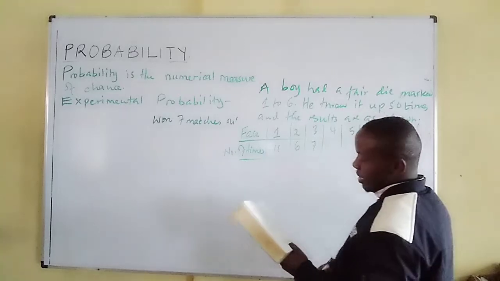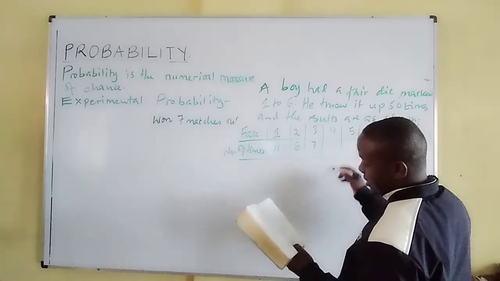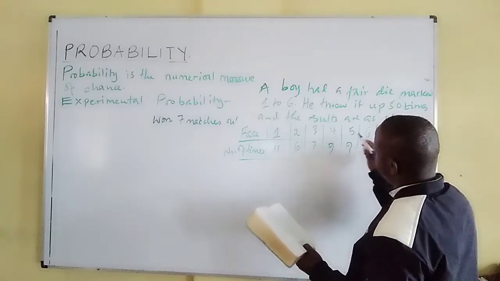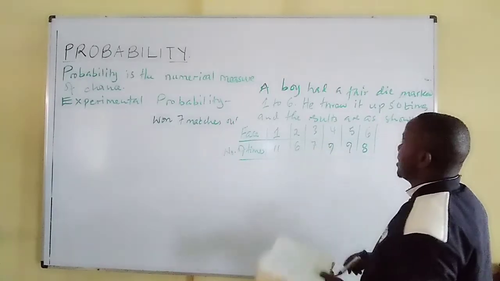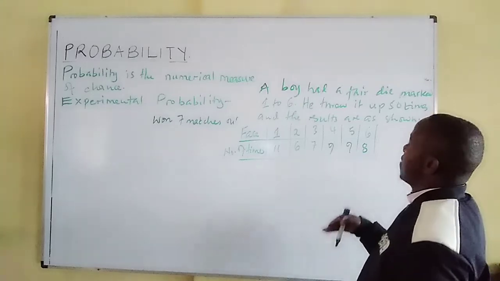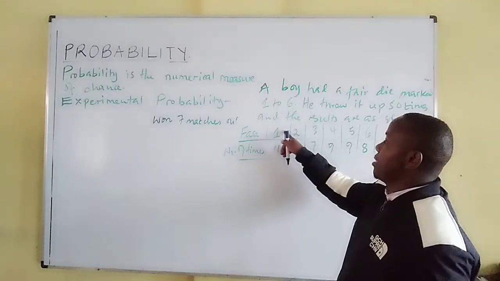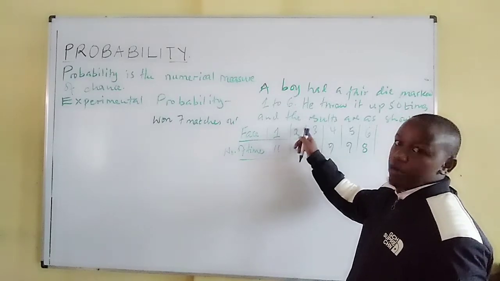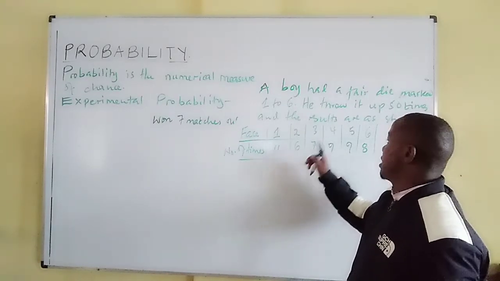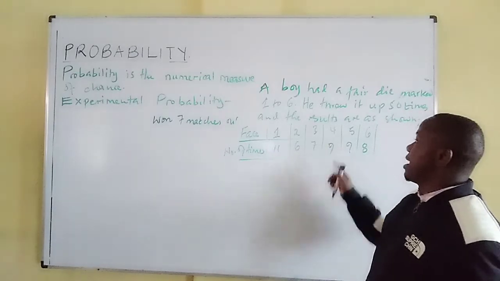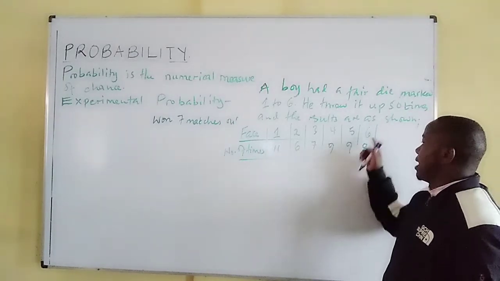The one labeled 3 showed up 7 times, 4 showed up 9 times, 5 showed up 9 times, and 6 showed up 8 times. So after tossing a fair die 50 times, the face labeled 1 showed up 11 times, labeled 2 6 times, labeled 3 7 times, labeled 4 9, labeled 5 9, labeled 6 8.